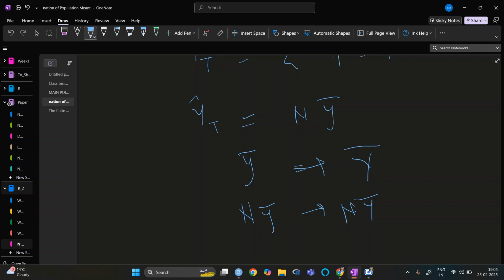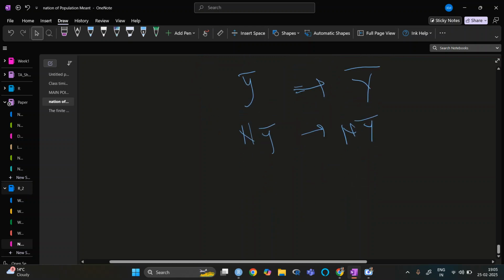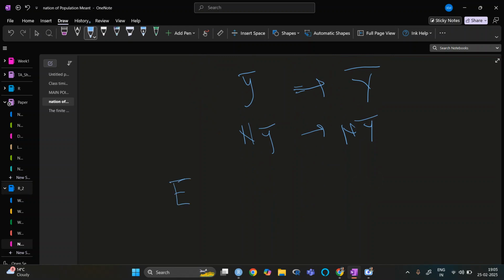So the next thing is the estimation of the population total. The mean can be estimated by this. The proof is very simple. If I write it, it is N times y bar, which is N times capital Y bar.